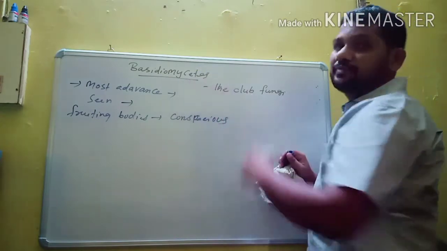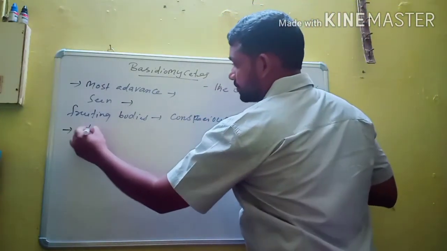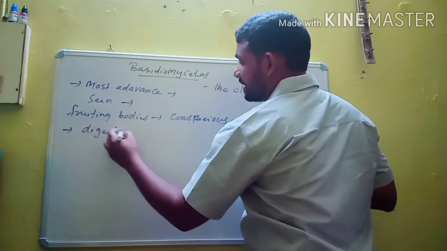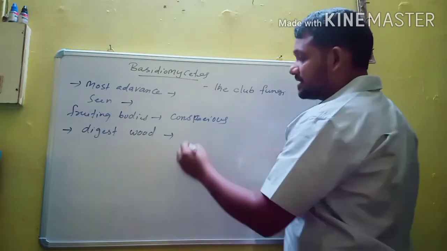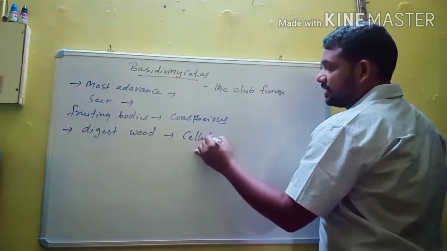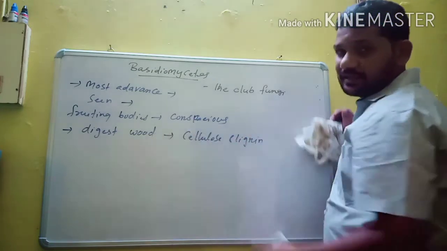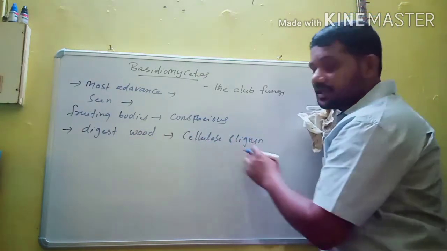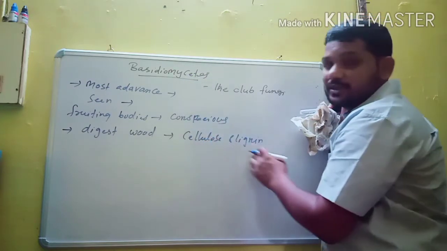The members of Basidiomycetes are able to digest wood. They are able to digest both cellulose and lignin. Wood is nothing but plant cell wall, which is made up of cellulose and lignin.